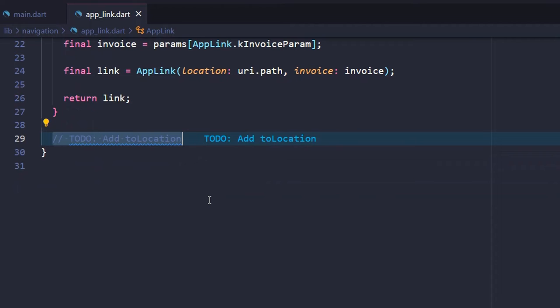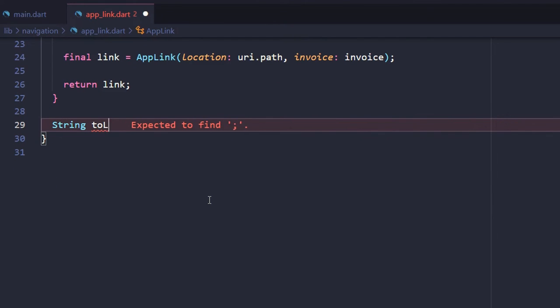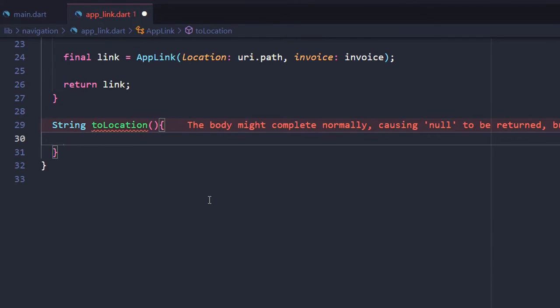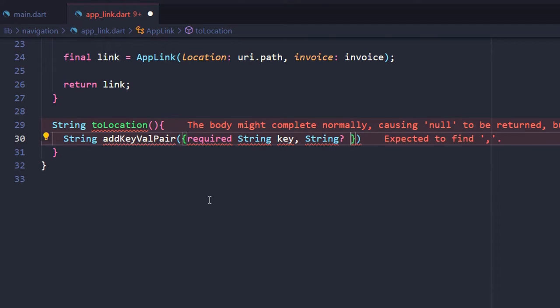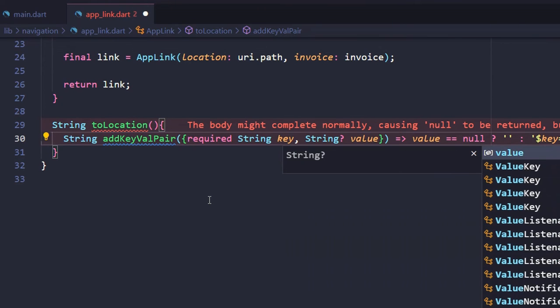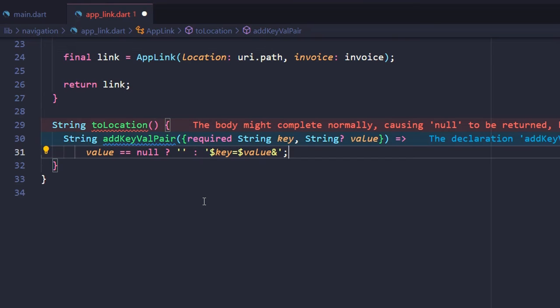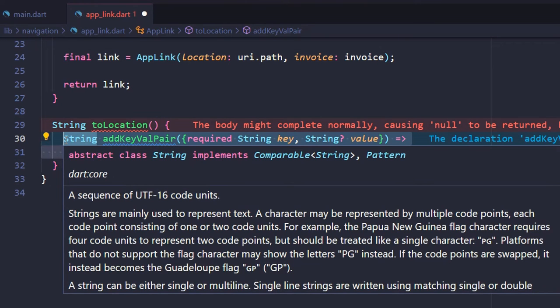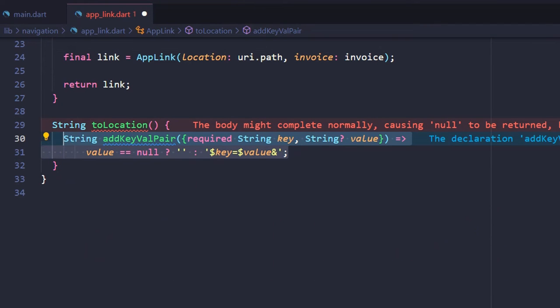For that, first locate the to-do, add toLocation and replace it with the method. Here we created an internal function that formats the query parameter key-value pair into a string format.